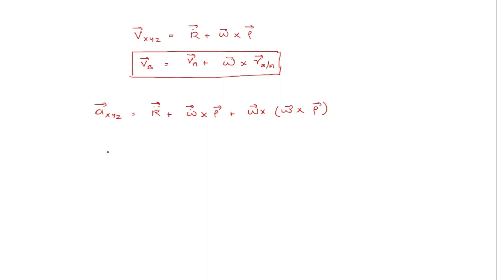So this equation will be given as a_B is equal to a_A vector plus alpha cross r_B with respect to A plus omega vector cross omega vector cross r_B with respect to A vector.